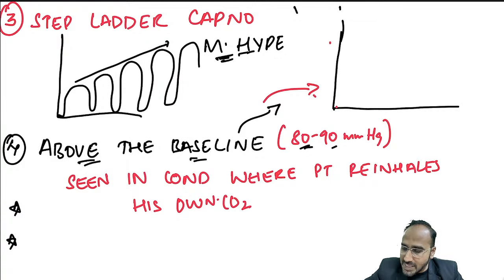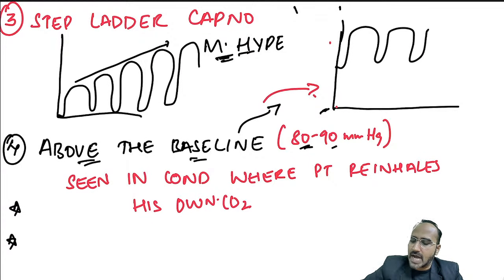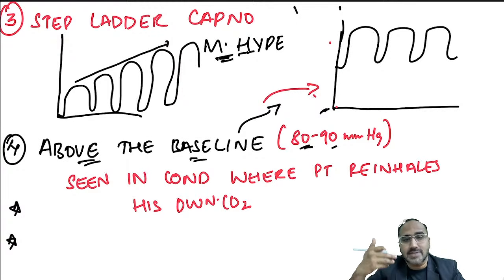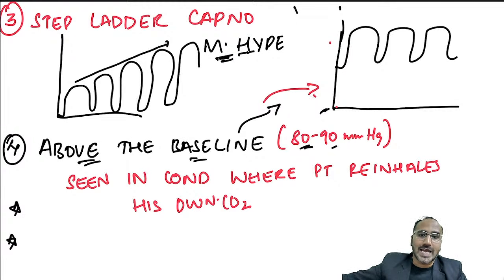Sometimes after intubation, you might see the capnograph not starting from this level. It is starting above the baseline. If the capnograph is starting above the baseline, what does it indicate? Remember guys, in anesthesia, we use a closed circuit where there is no expiratory valve. The carbon dioxide exhaled by the patient goes into the soda lime chamber and gets absorbed. But if the soda lime which absorbs carbon dioxide is exhausted, then the capnograph usually starts above the baseline.